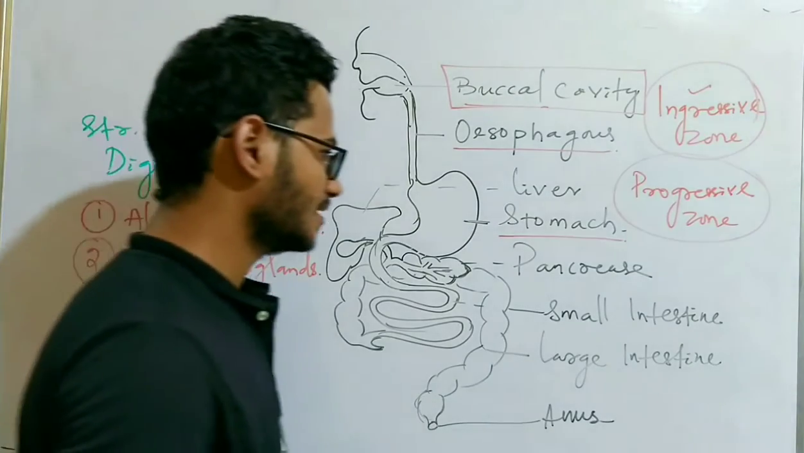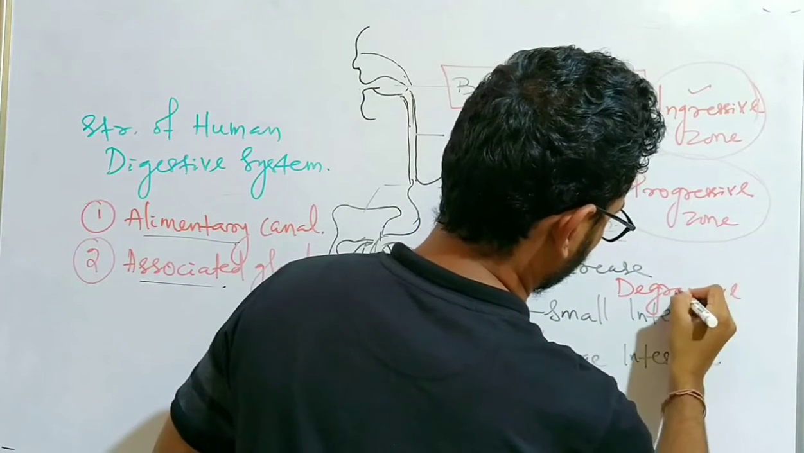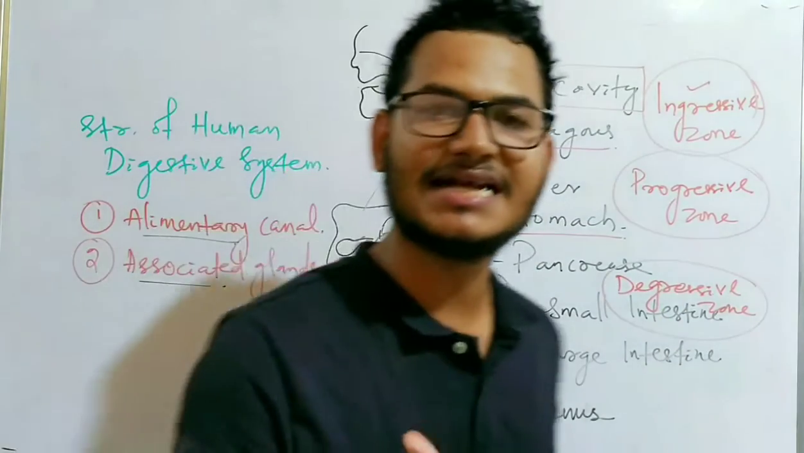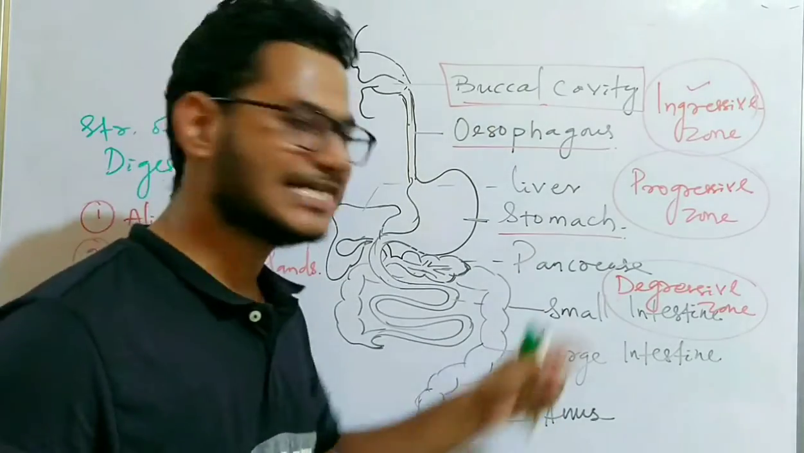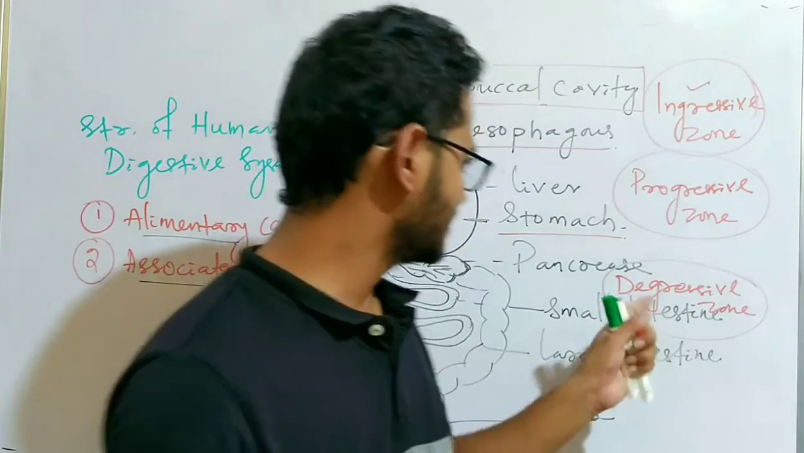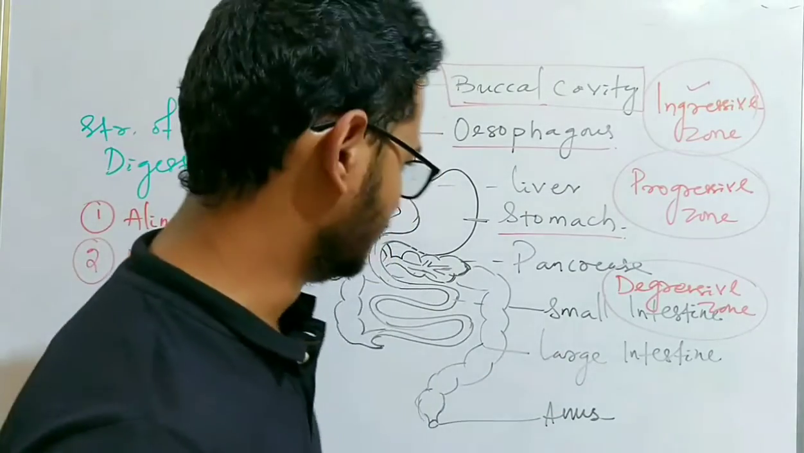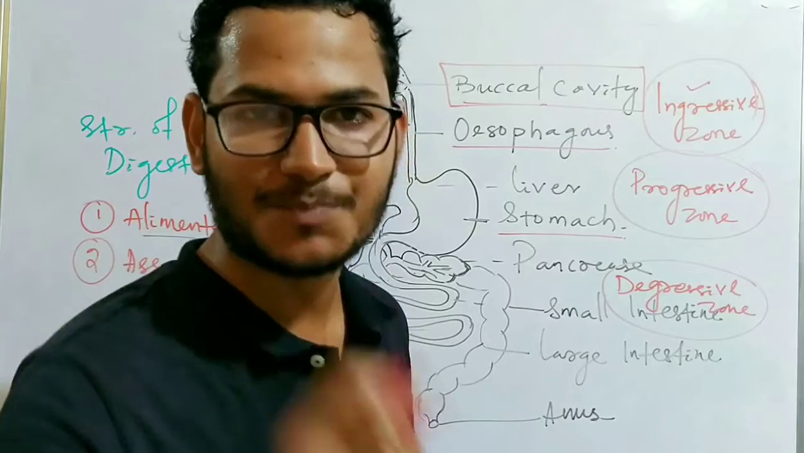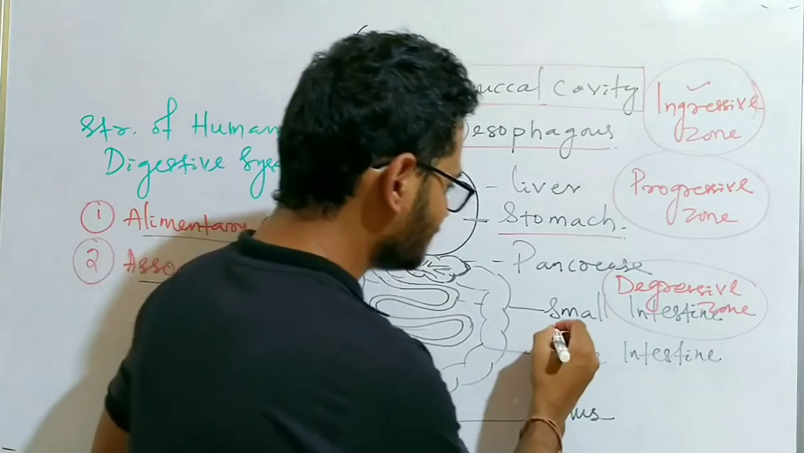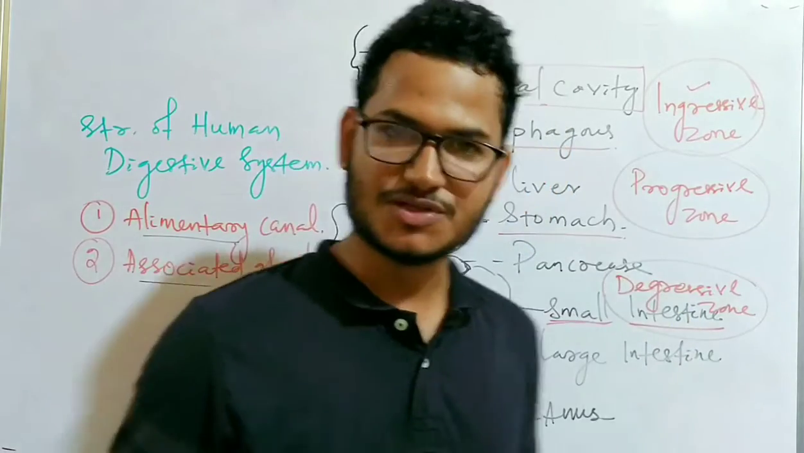The next zone is the digestive zone. Digestive means it is related with digestion of food, because this zone helps in making the complex food simple. This is the reason why the zone is called the digestive zone. The part which plays the most important role in converting complex food to simple form is the small intestine. So the small intestine comes under the digestive zone.